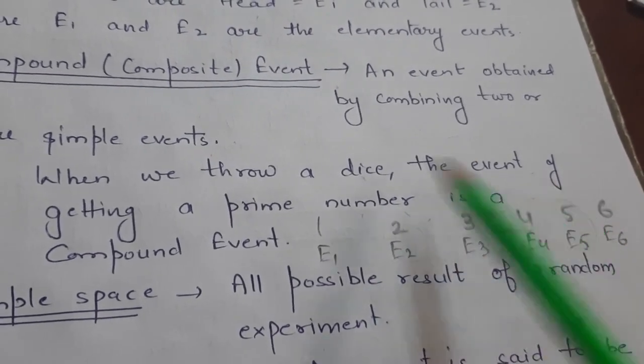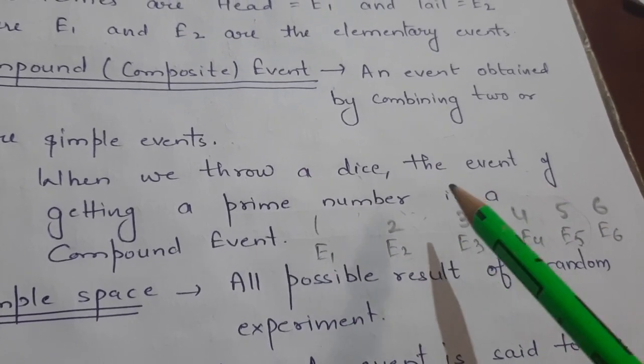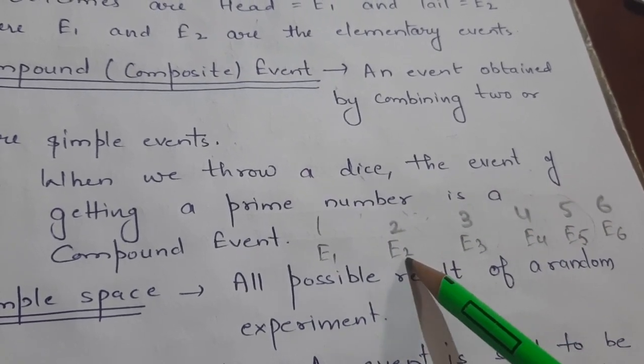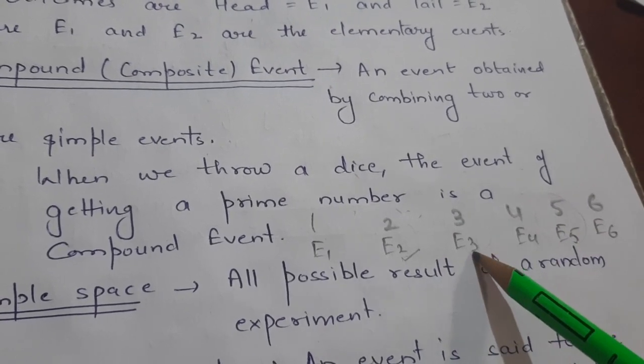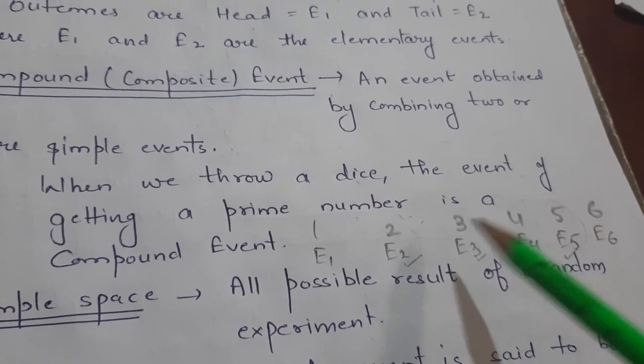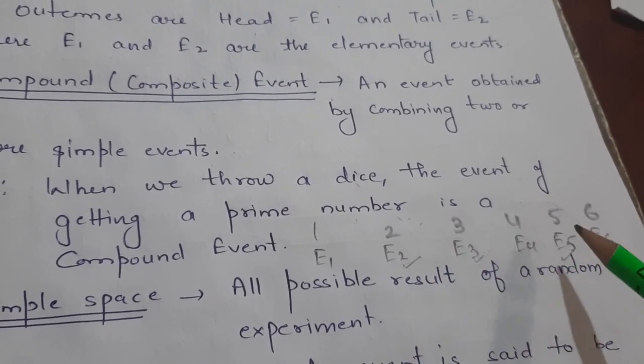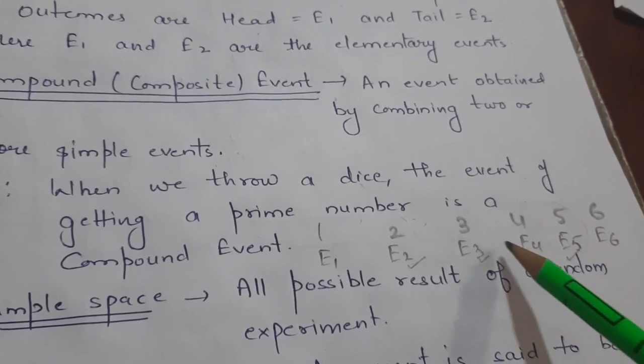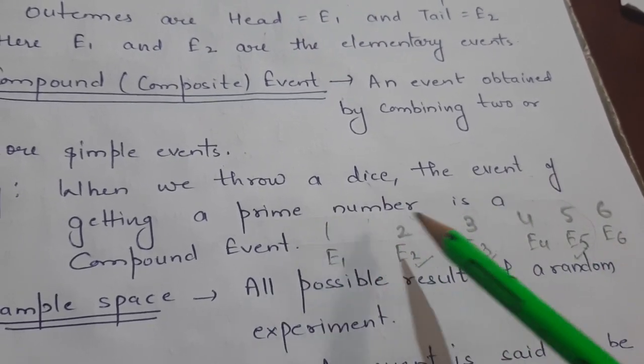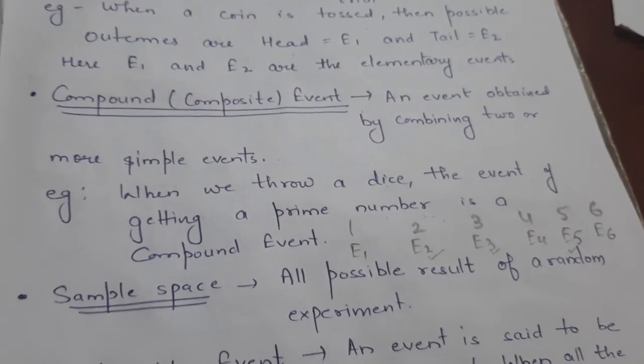So, the event of getting a prime number: how many outcomes are possible? Three are possible, E2, E3 and E5. So, more than 1 is possible. So, the event of getting a prime number is a compound event.